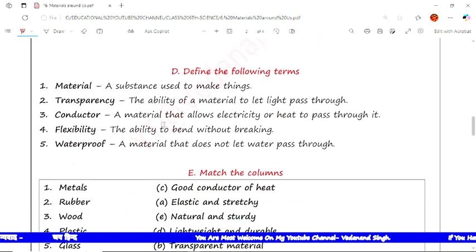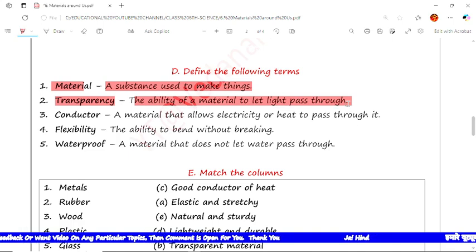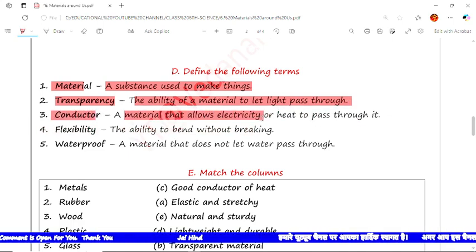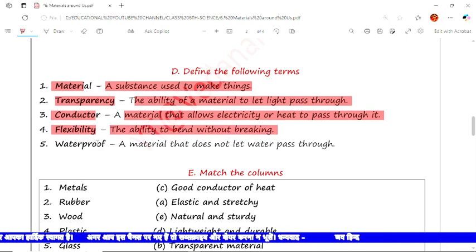The terms are here and we have to give the proper definition. The first term is materials: a substance used to make things. Transparency: the ability of materials to let light pass through. And conductors: a material that allows electricity or heat to pass through it. Next is flexibility, the ability to bend without breaking.